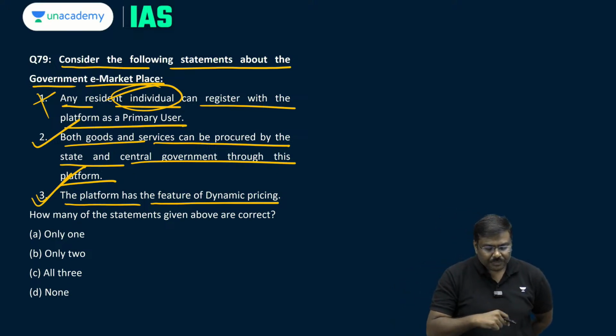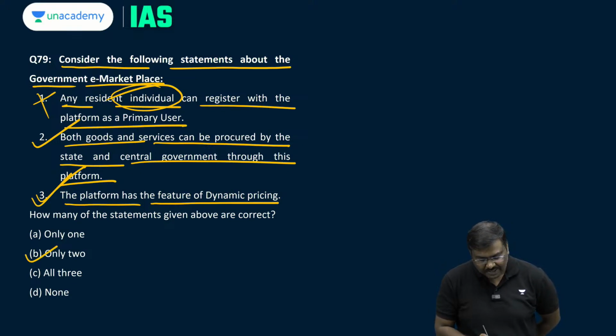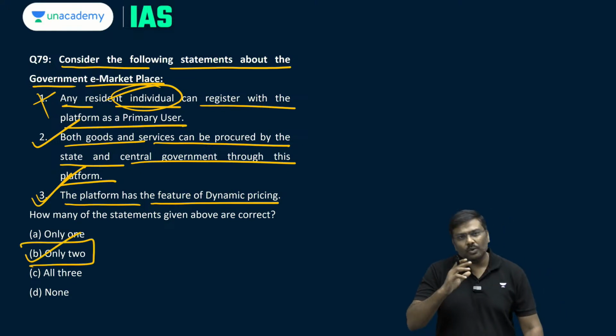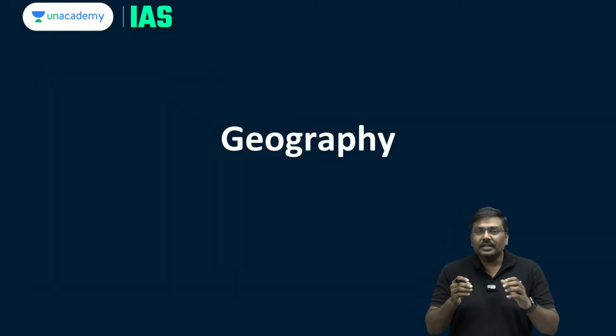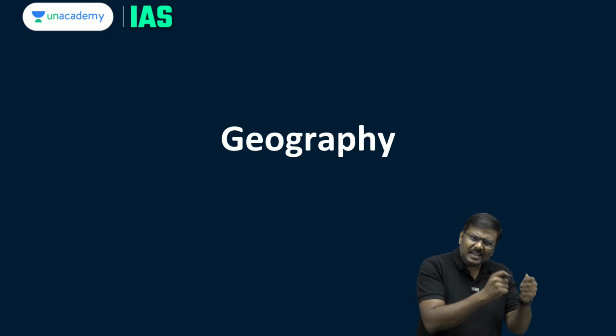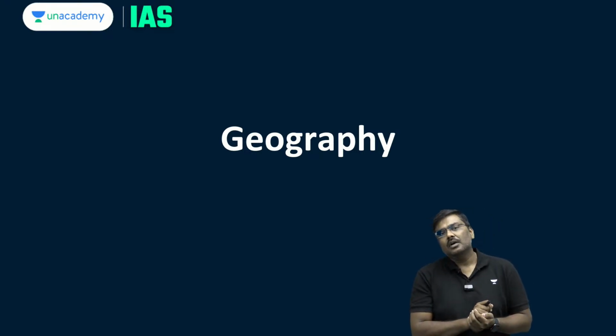So, first one is wrong, second is correct, third is correct. Right option for question number 79 will be option B, only 2 of them are correct. So, these are the various questions that appeared in the recent mock test.